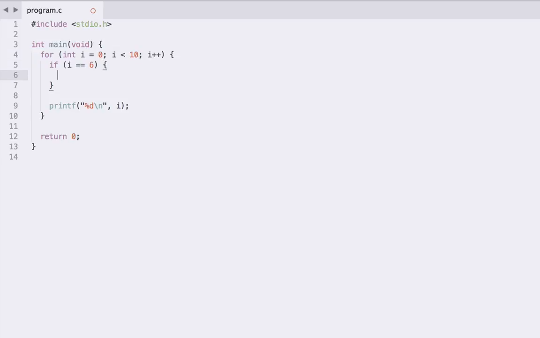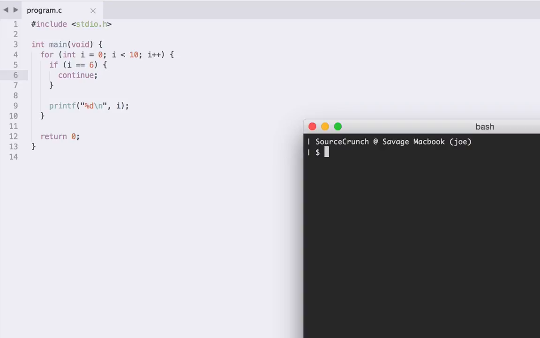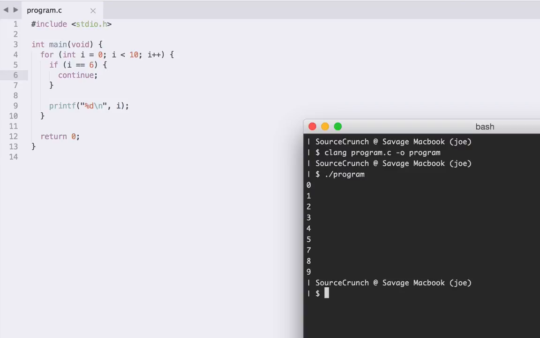And within this, we can use the continue statement. So if we type continue and then a semicolon, this continue statement is going to apply to our for loop, such that if i equals 6, we're going to meet this conditional, we're going to enter this block here, we're going to execute our continue statement, which means we're going to skip the rest of this block, we're going to go straight back to the top. So what we should see here is that if we compile and run this, we get 0 to 9 outputted except 6. So if we compile and we run, you can see there we go, exactly as we would expect. So 0, 1, 2, 3, 4, 5, 7, 8, 9.